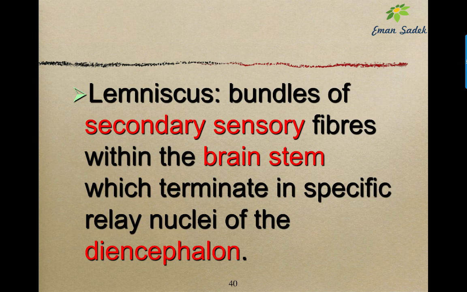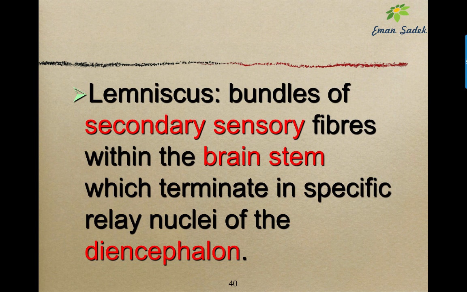What is a lemniscus? The lemniscus is described as a bundle of what? Of secondary sensory fibers. What is the meaning of secondary? Because it is a second order neuron in a sensory pathway. So it is secondary sensory fibers present where? In the brain stem. What is the brain stem? Midbrain, pons and medulla. Terminate where? It terminates in the diencephalon, in special or specific nuclei.